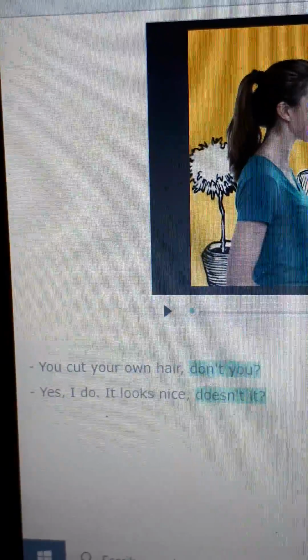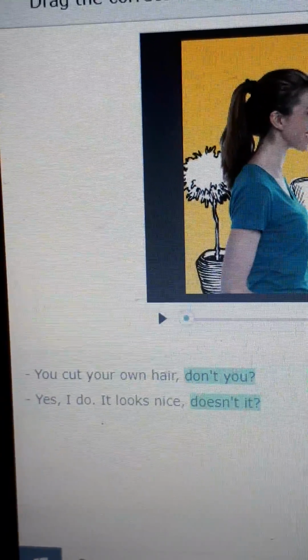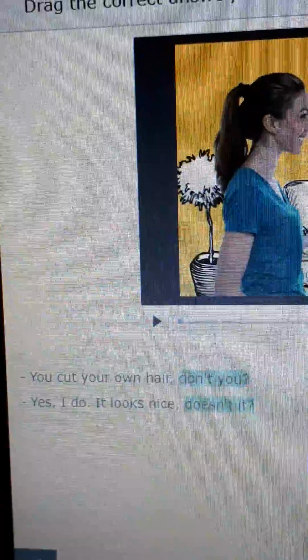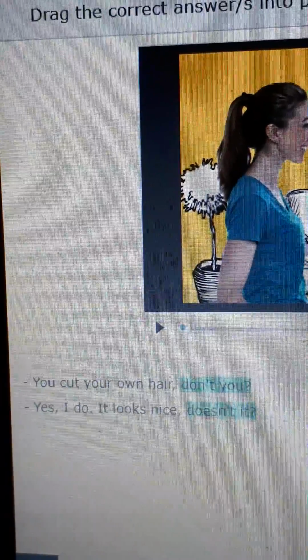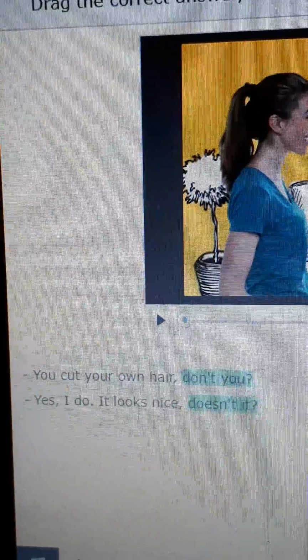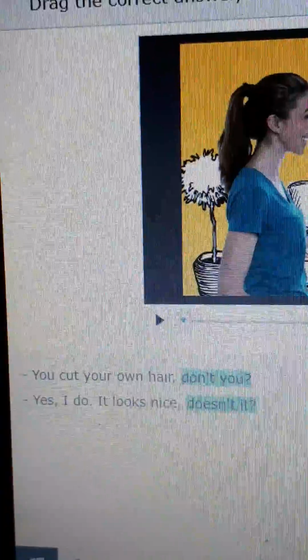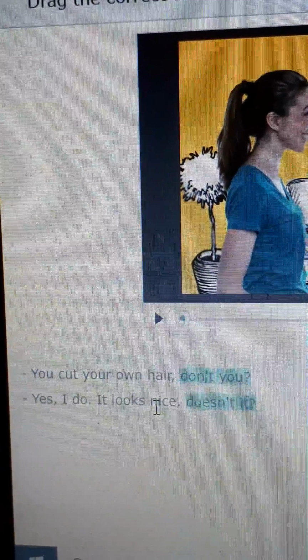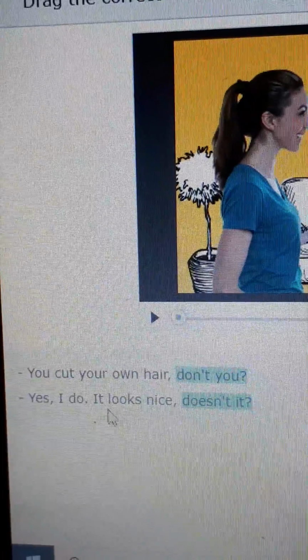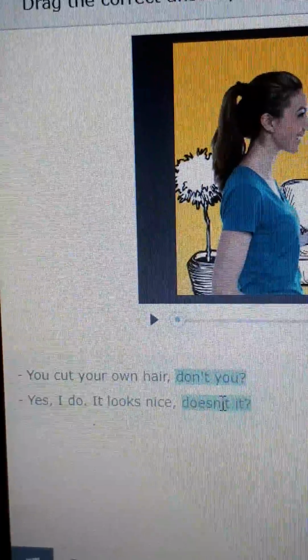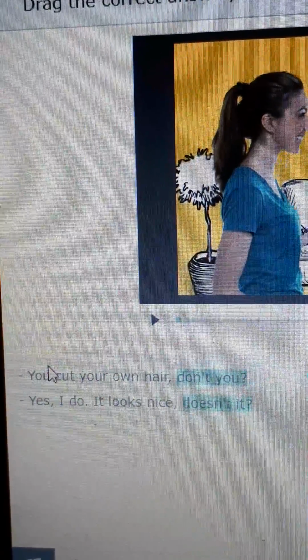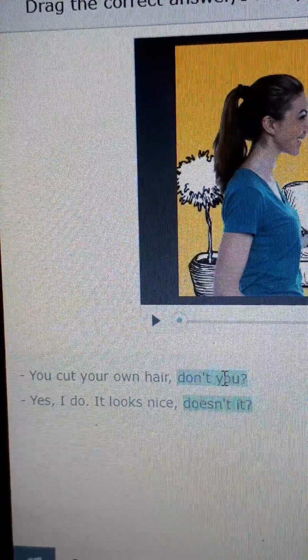Also, we have an example here. "You cut your own hair, don't you?" "Yes, I do. It looks nice, doesn't it?" O sea, tú te cortas tu propio cabello, ¿no es así? Y la respuesta es sí, sí lo hago. Se ve muy bien, ¿no es así? Entonces aquí, this is positive, the tag question is negative. This is positive, the tag question is negative.